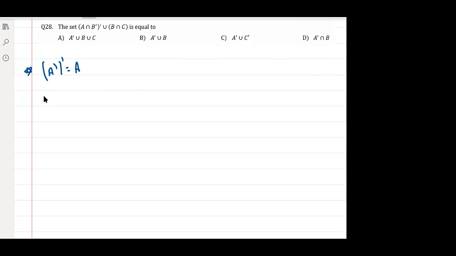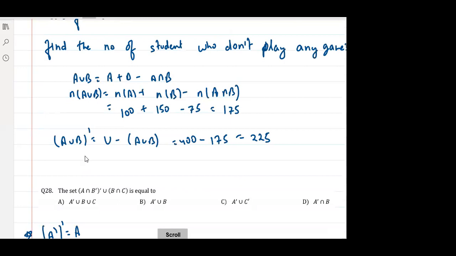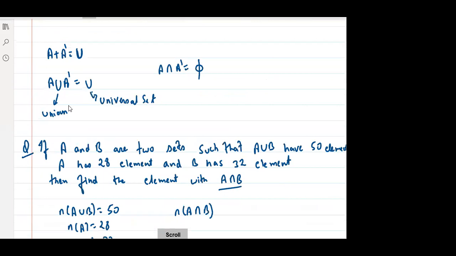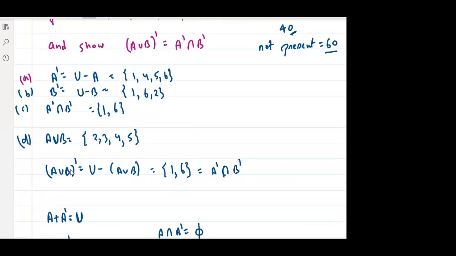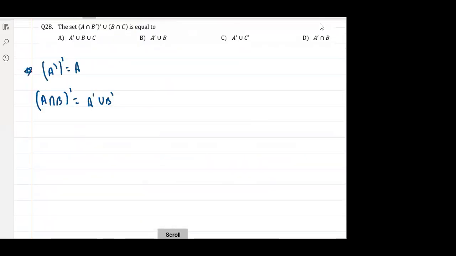Then we know, A intersection B whole complement is equal to A complement union B complement. Yes or no? We have derived this. A union B whole complement is equal to A complement intersection B complement. I hope all of you remember. So the vice versa is also true. Yes or no? Okay.